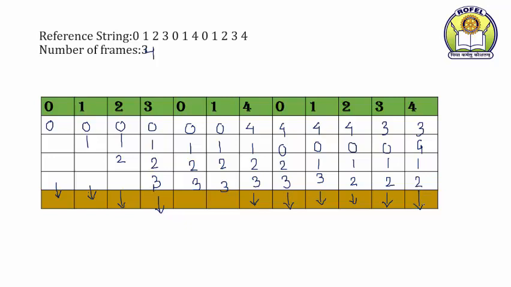Oldest means, you have to see, the page at the top will be the oldest. Here we replaced 3, so we will not consider 3. After that, which page is at the top? Page number 0 is, so here we replaced it with 4. So count the number of arrows: 1, 2, 3, 4, 5, 6, 7, 8, 9 and 10. So how many page faults are there? Page faults are 10.